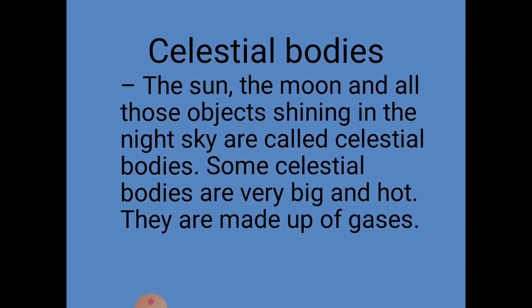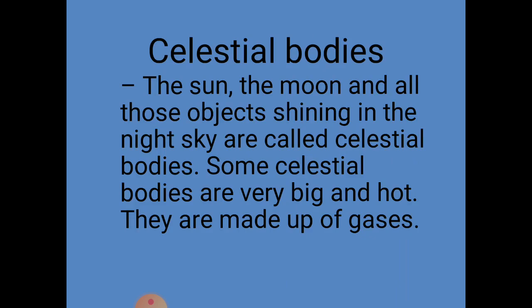Now let's talk about celestial bodies. Before that, when you look at the sky during daytime, you wonder why the sun doesn't allow us to see the tiny objects. Why do you think that happens?